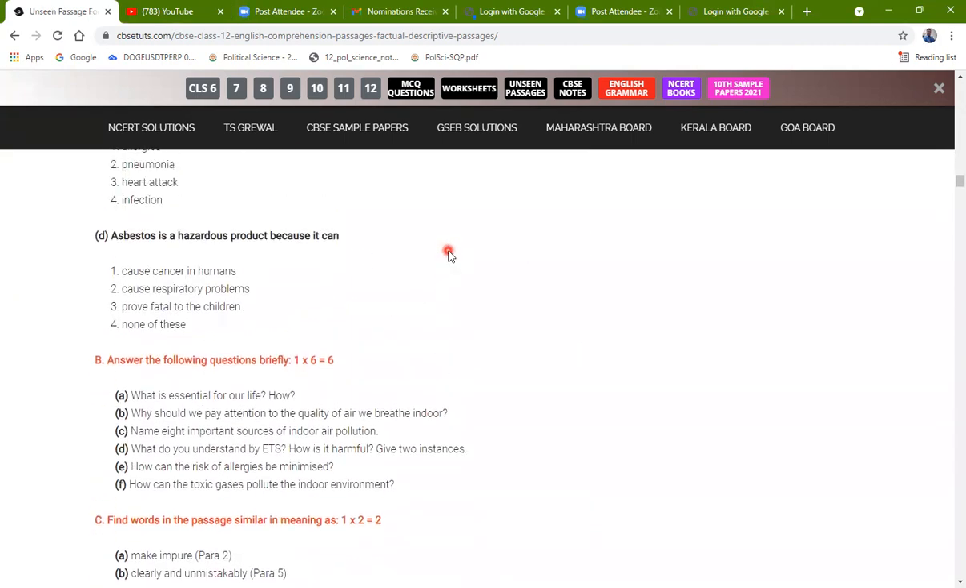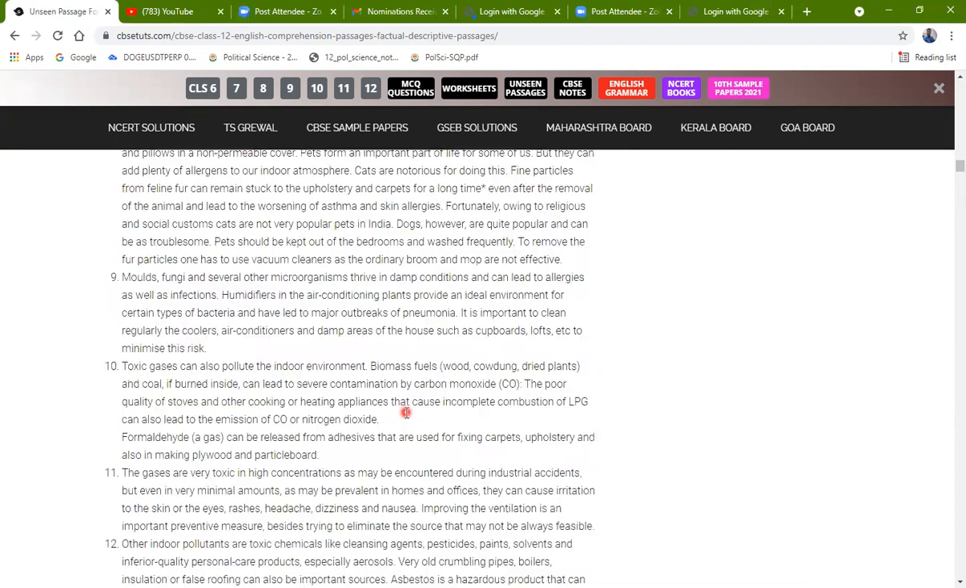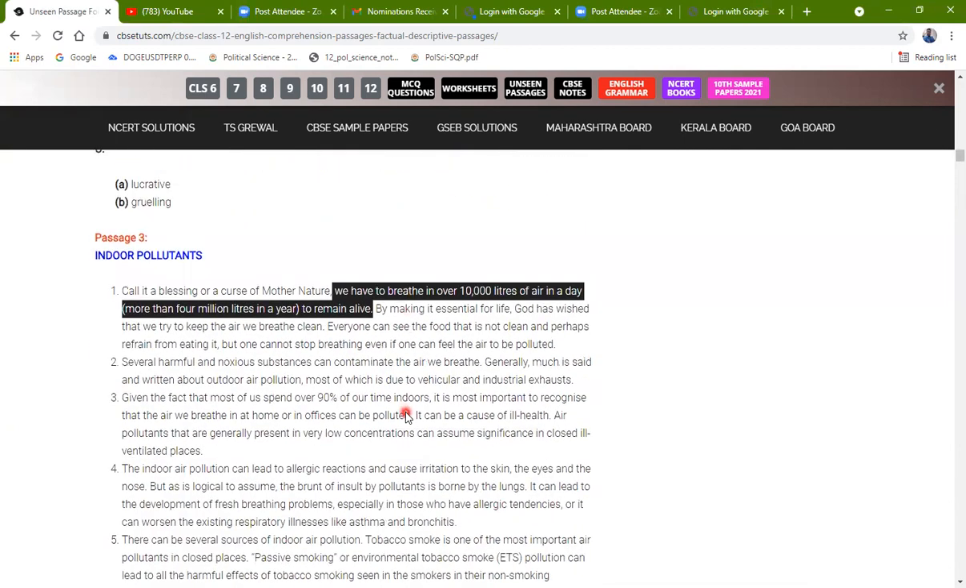A very suitable answer because it is just for 1 mark. Why should we pay attention to the quality of air we breathe indoor?